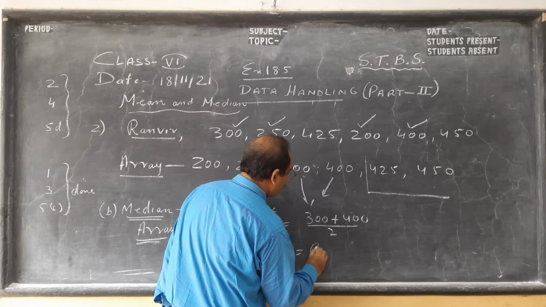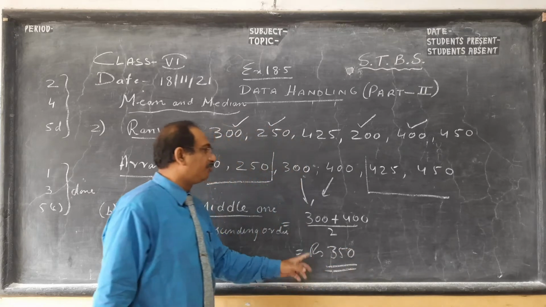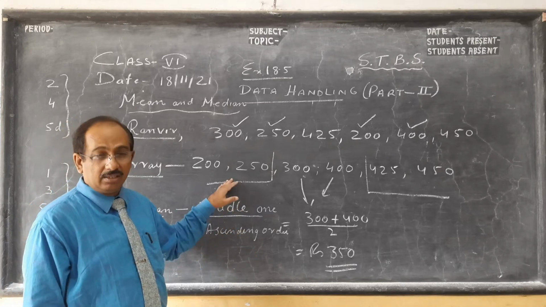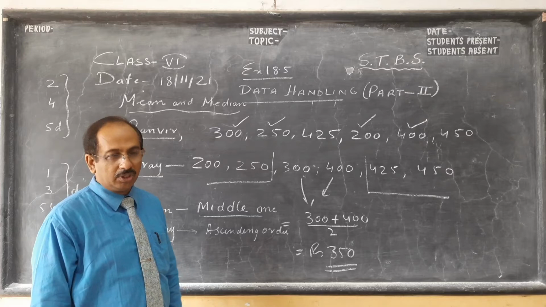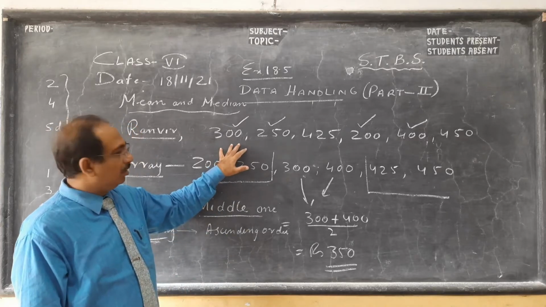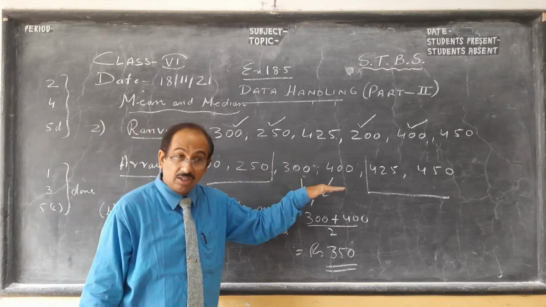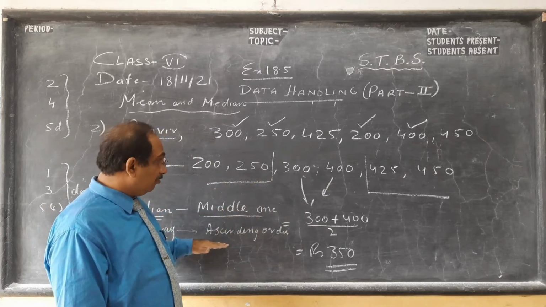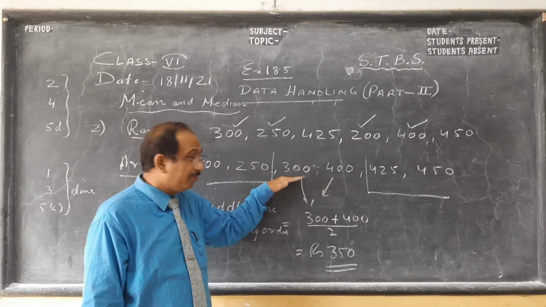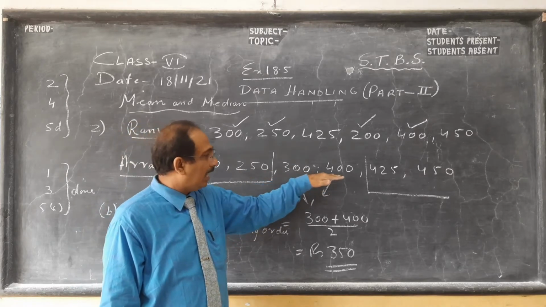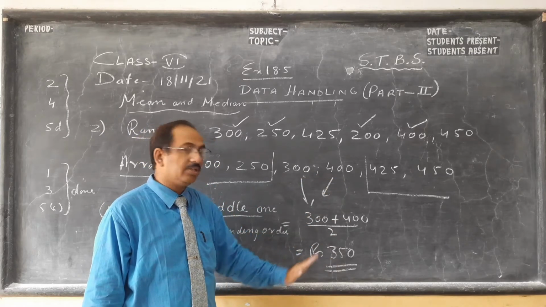So we get rupees, it's money earned, so please write the unit. 350 is the median, and in part 1 I have shown you what the mean is. The mean is the sum of the things divided by the number of things. For the median, we first put them in order, then we see the middle one. When there are an even number of terms, there are 2 middle terms, and we add and divide by 2, just those 2 middle terms. So 350 is the median.